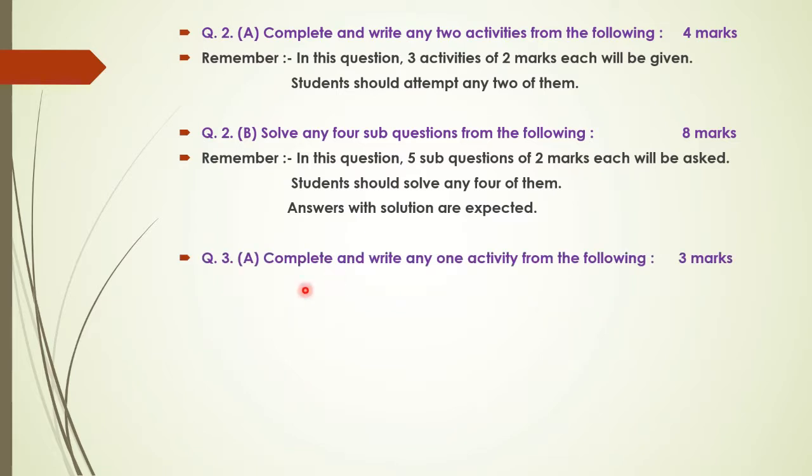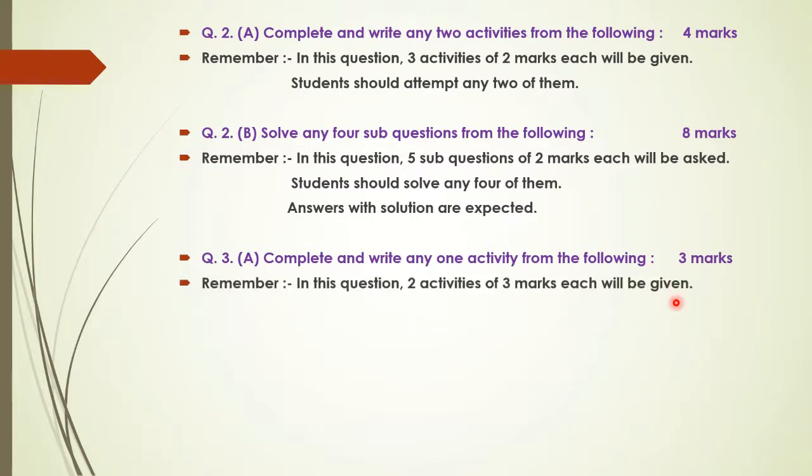Then question number 3a, again the activity based question, but here you will be completing only 1 activity out of 2. So complete and write any 1 activity from the following, 3 marks. Here 2 questions of 3 marks each will be asked and you have to attempt any 1. As I have said in 2a, here also in 3a you have to write down the complete question as it is according to the question paper and do the boxes properly, highlight them properly. It is very much important, otherwise the marks will be deducted. Please take a note of this.